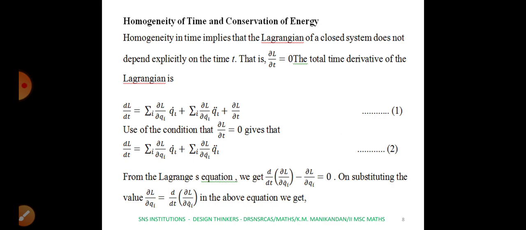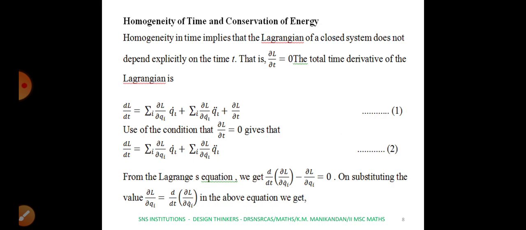So therefore equation 1 becomes dL/dt equal to summation over i of ∂L/∂qi into q̇i plus summation of ∂L/∂q̇i into q̈i. Now we know the Lagrange equation, d by dt of ∂L/∂q̇i minus ∂L/∂qi equal to 0. From this we can find the value of ∂L/∂qi by bringing ∂L/∂qi to one side and d by dt of ∂L/∂q̇i to the right hand side.